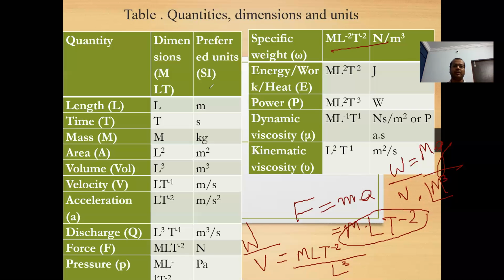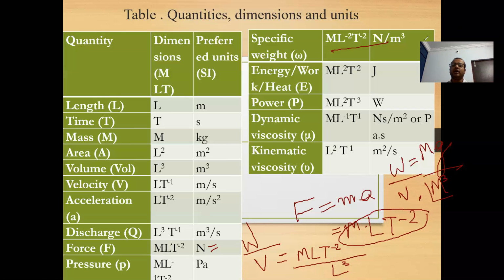So these are some common fundamental and derived quantities whose dimensions are given, and their SI units are also given. For example, length SI unit is meter, time second, mass kg, area meter square, volume meter cube, velocity meter per second, acceleration meter per second square, discharge meter cube per second, force Newton, or we can also write it as kg meter per second square. Pressure is Pascal.